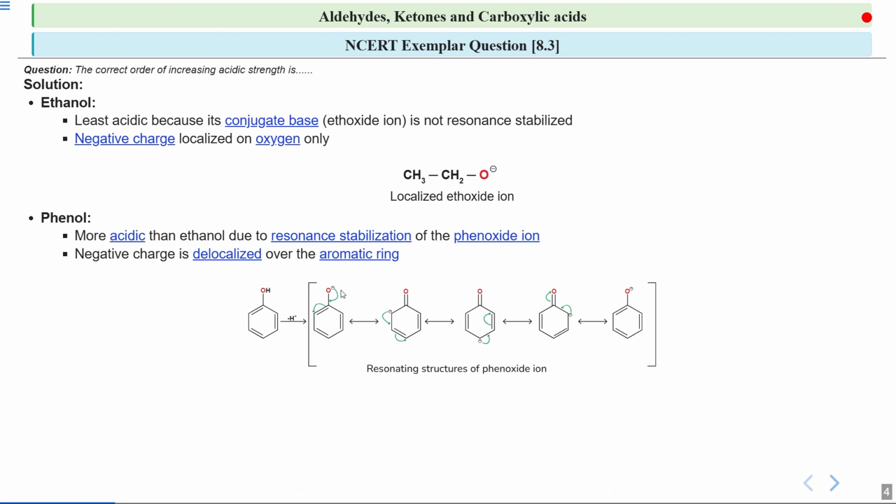So the negative charge on this oxygen is resonance stabilized, and it is delocalized along the aromatic ring. This delocalization helps stabilize the ion, which increases the acidity of phenol compared to ethanol.